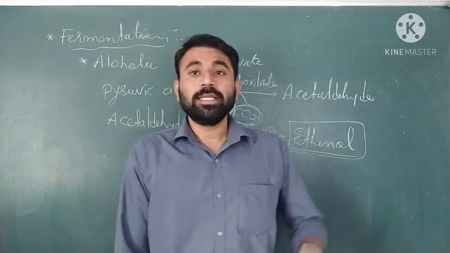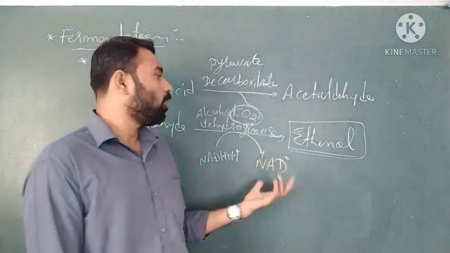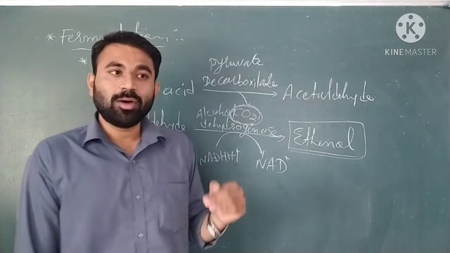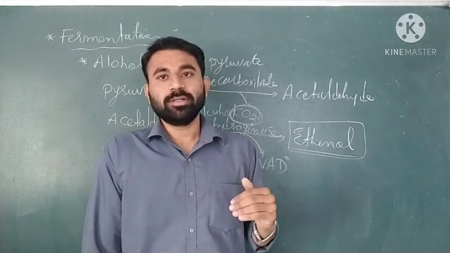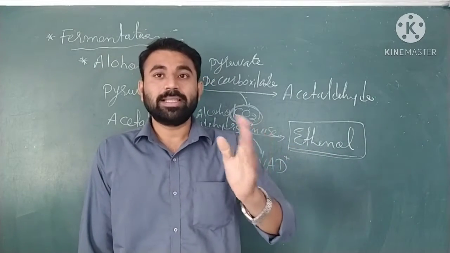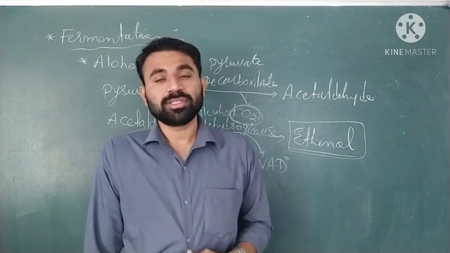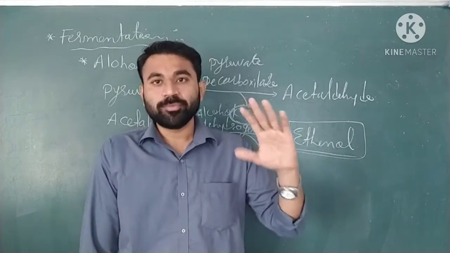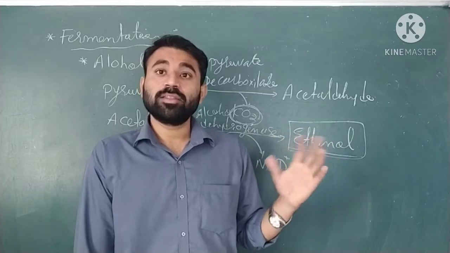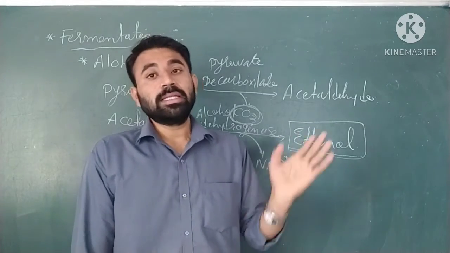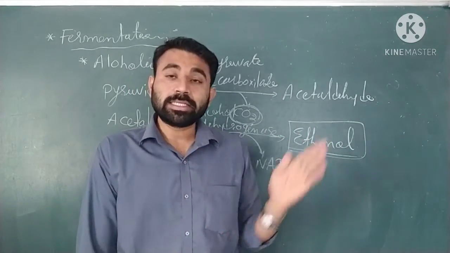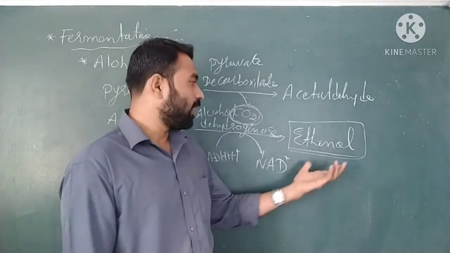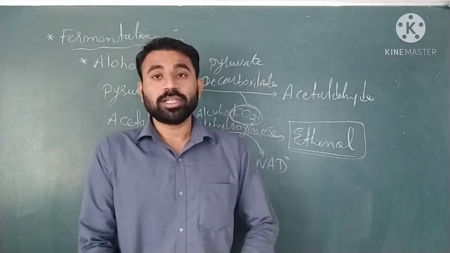Okay, now the second thing: after the alcoholic fermentation, ethanol is produced. The increase of ethanol level damages the cell, for example yeast. Above 30 or 40% concentration of ethanol, it is harmful to the cell. It kills the cell, meaning the cell dies, because of the high concentration of ethanol.